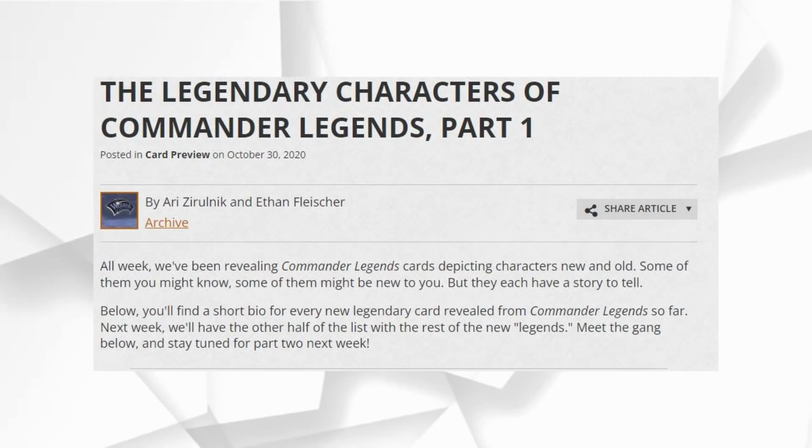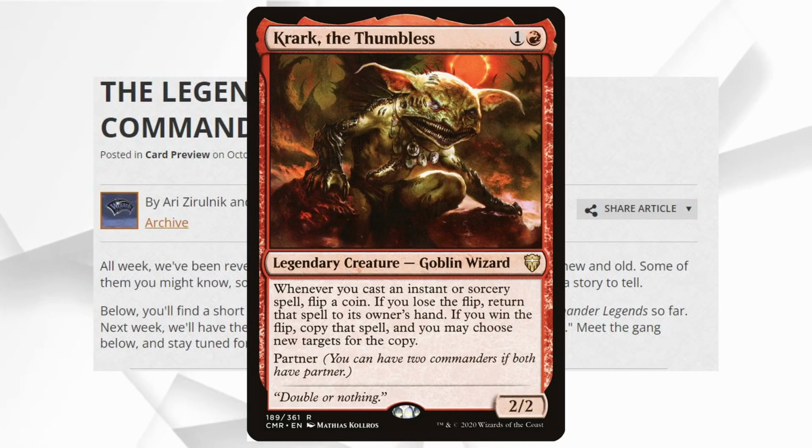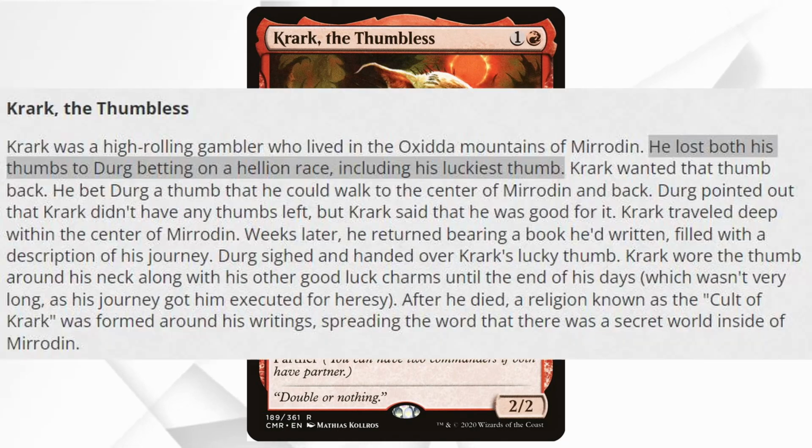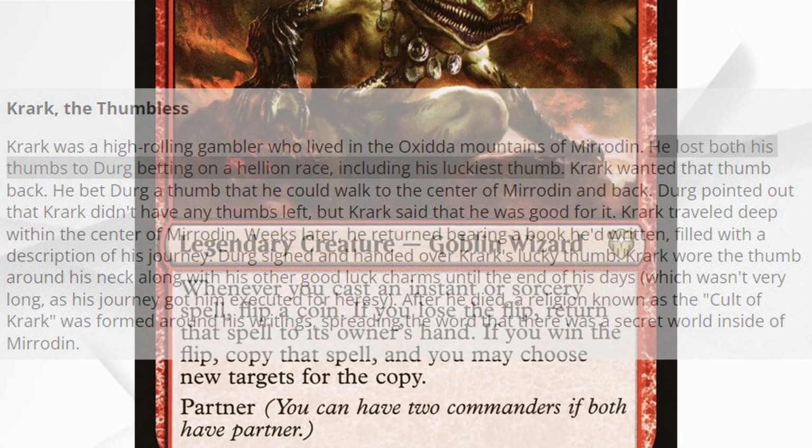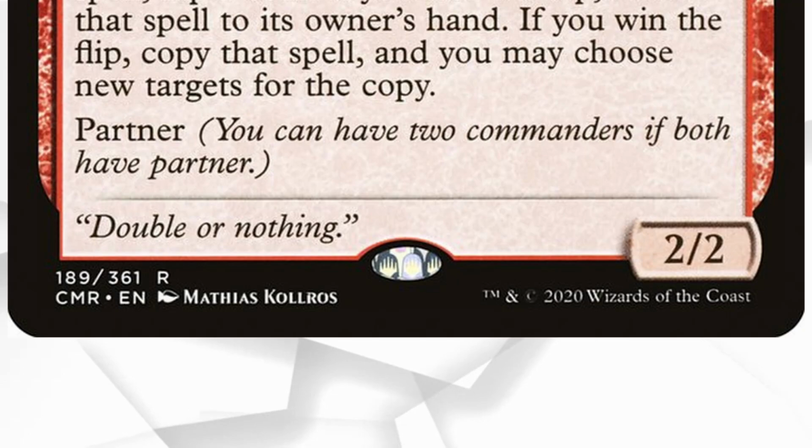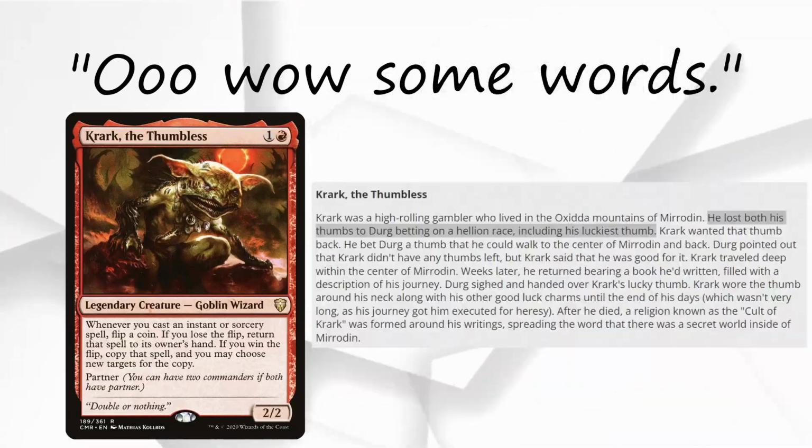A while ago I was reading this article about the creatures from Commander Legends when I came across Krark the Thumbless. My problem with this card is this little blurb about Krark's story, paired with the card's flavor text, double or nothing. Doesn't seem particularly interesting, right?